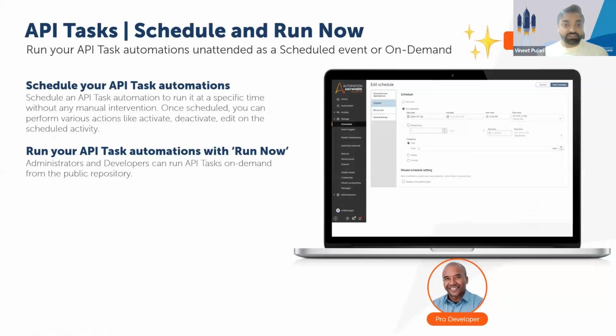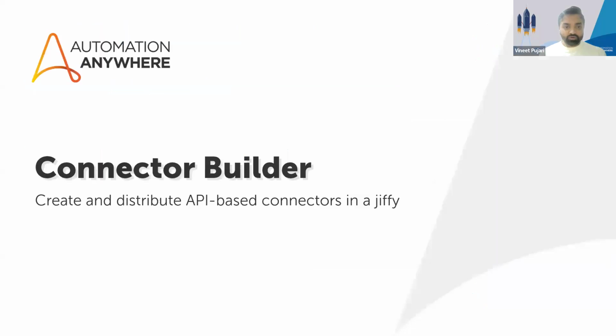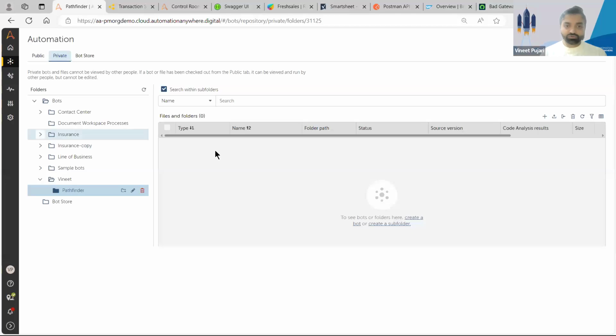Just like bots, you can schedule API tasks, and just like bots, you can also run API tasks using the Run Now feature, right? And what I'm going to do next is I'm going to quickly jump to the control room, show you how API tasks can be created, and then I'm going to also do a demo in which I'm going to show you how API tasks can be used by enterprises to fight financial fraud, right? Now, I'm in the control room here.